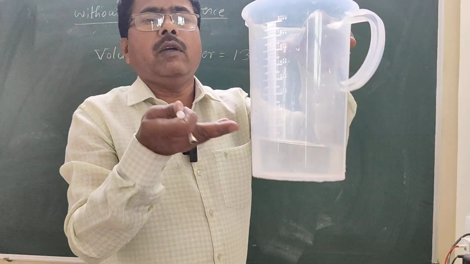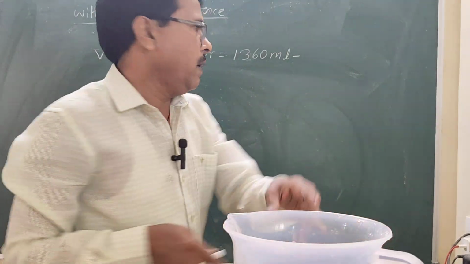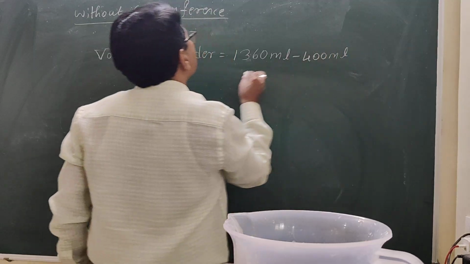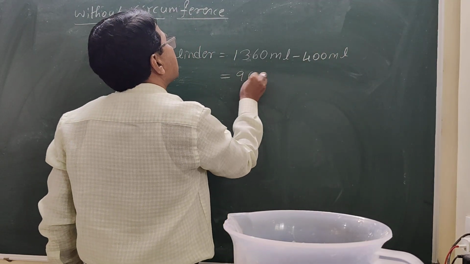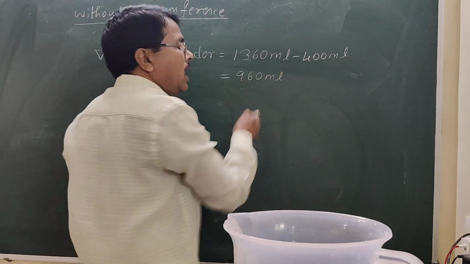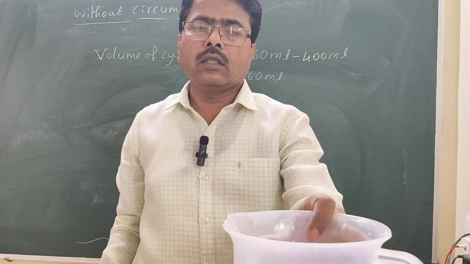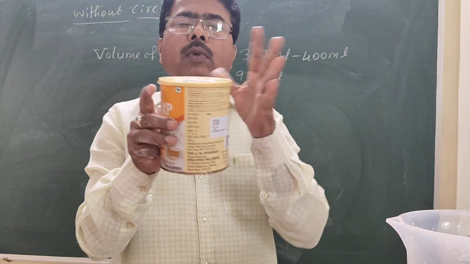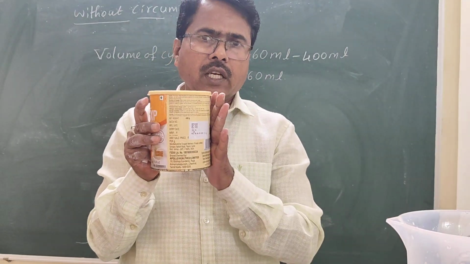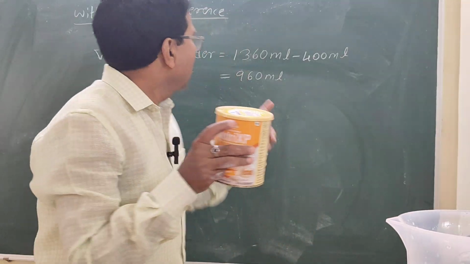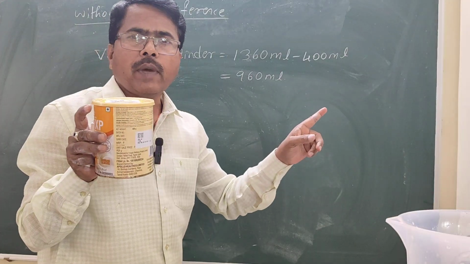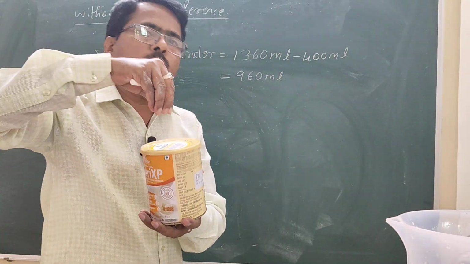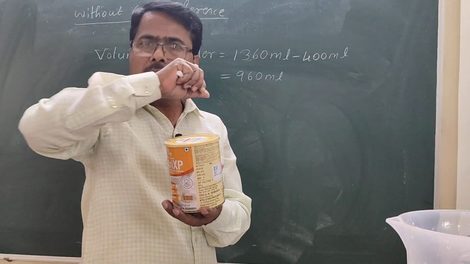The initial level of the water was 400 ml. So the rise is 960 ml. The raised water is the volume of this cylinder. It is 960 ml, meaning the quantity of liquid which, if we pour inside, will be 960 ml.